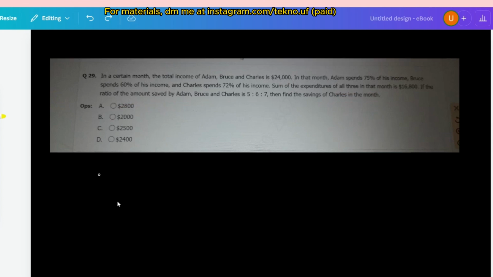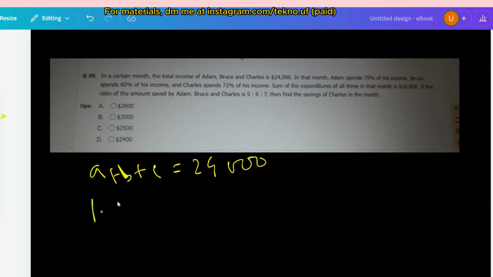The next type of solution: their total income, A plus B plus C, is equal to 24,000. Their savings are also given, so we can use that data. Let's say the total income amount for one person is 1.